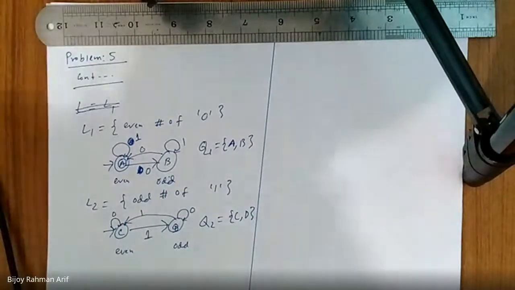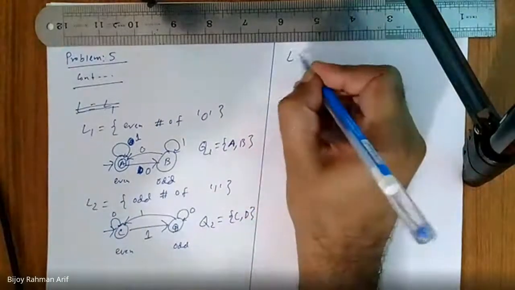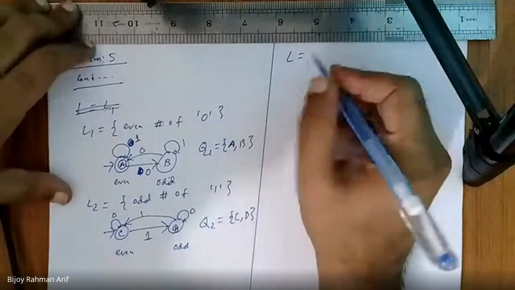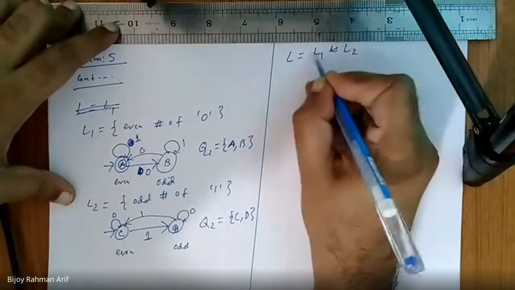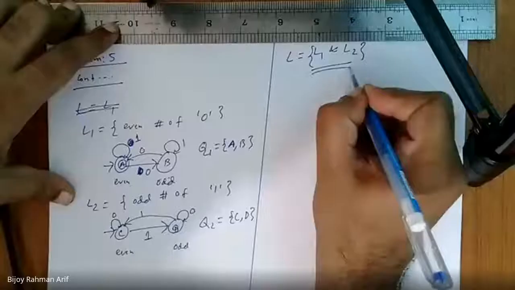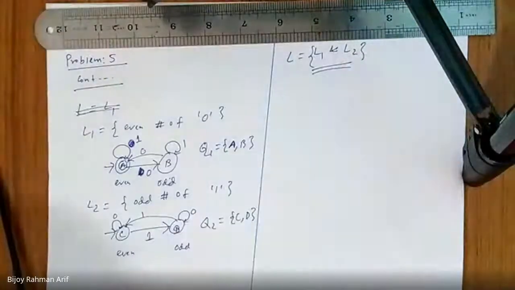Now, what would be the solution? The language L is L1 and L2. Both should be there. So how can you solve this one?